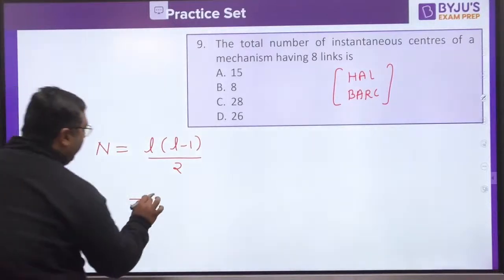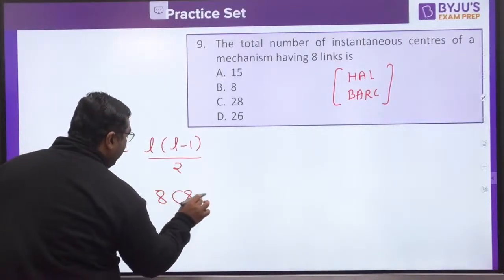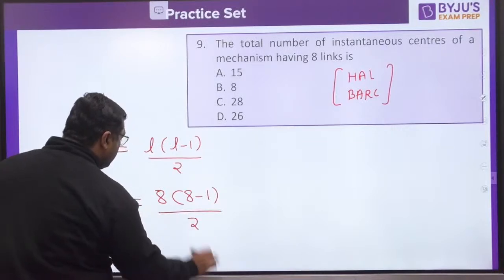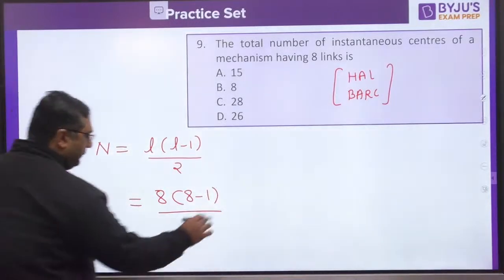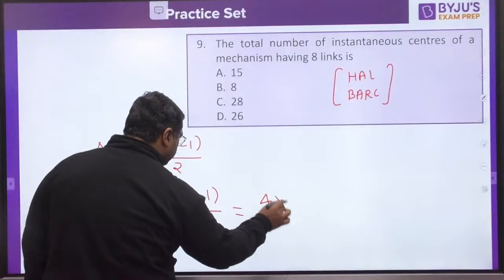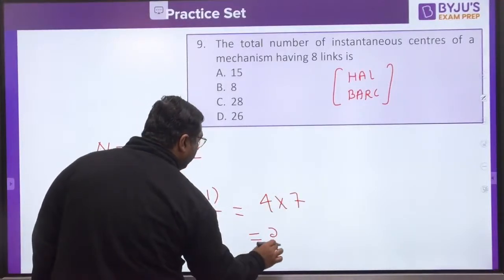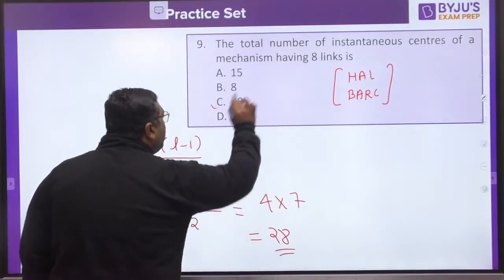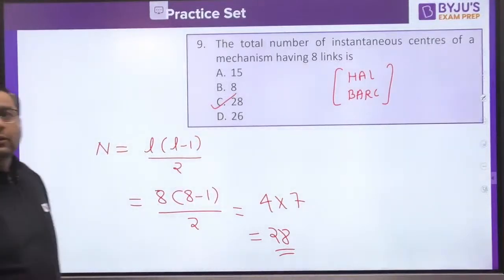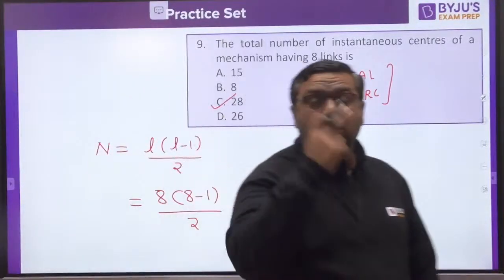Number of links are 8, then 8 into 7 by 2, so 4 into 7, 28 would be the answer.